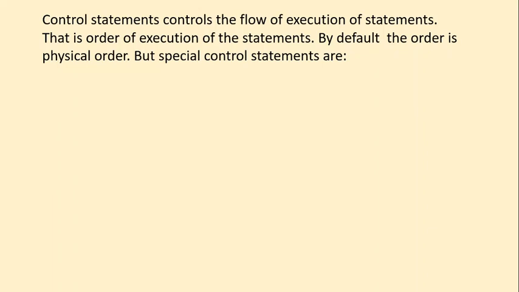But if you want to skip some set of statements, or if you want to repeat a set of statements again and again, you need special controlling statements. You call them control statements in C language. The control statements in C language are conditional statements, looping statements, and jumping statements.